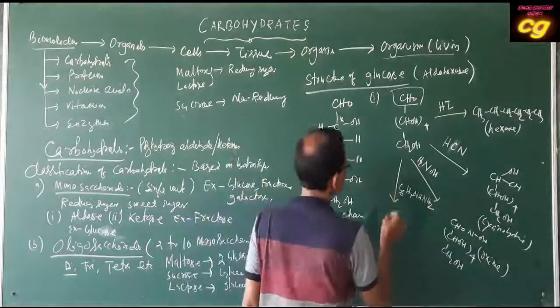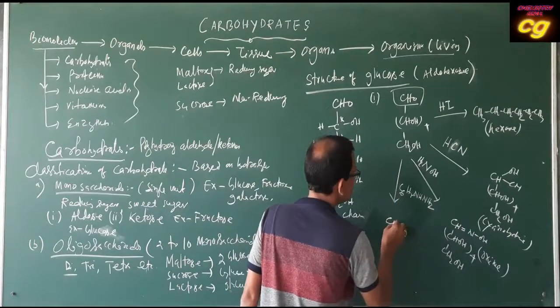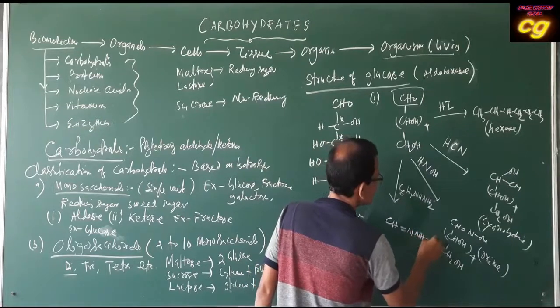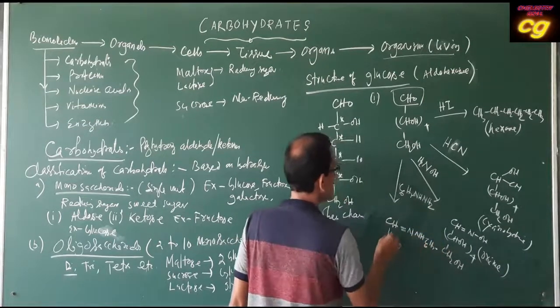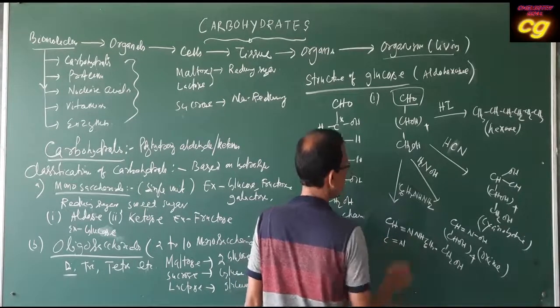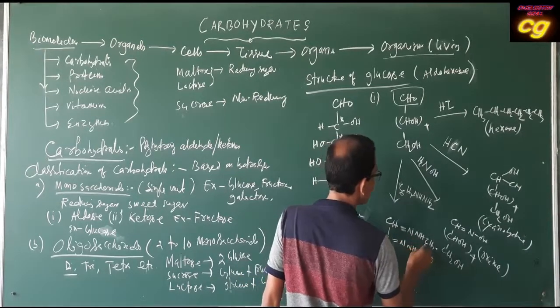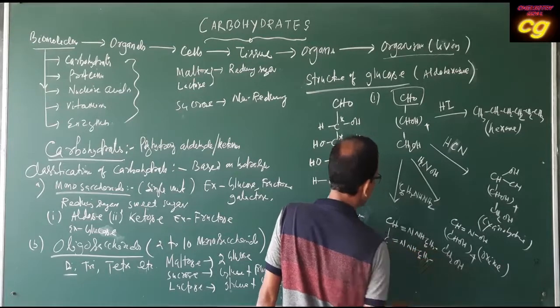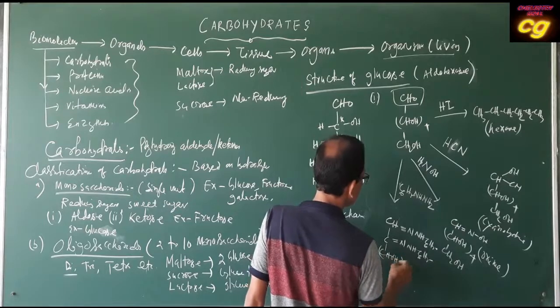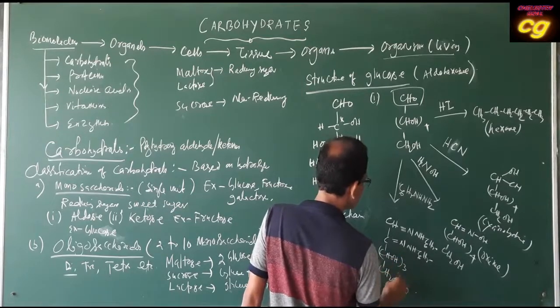So the structure is like this: CH double bond N NH C6H5, then C double bond N NH C6H5, then the remaining CHOH whole 3, then CH2OH.